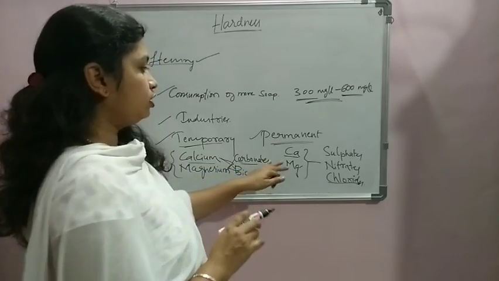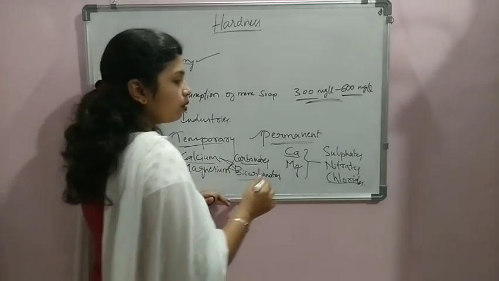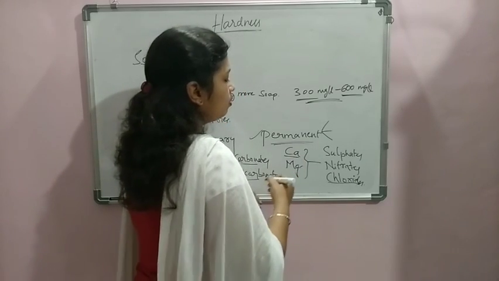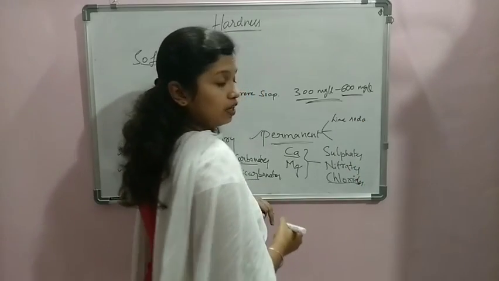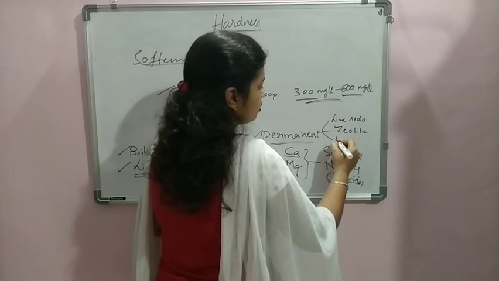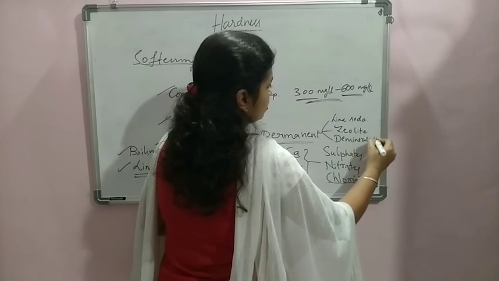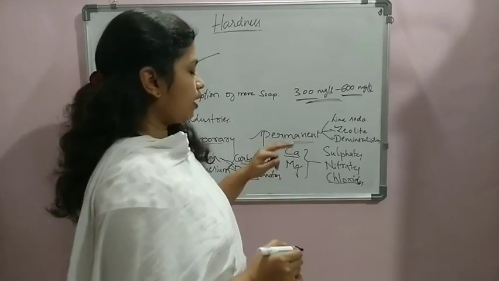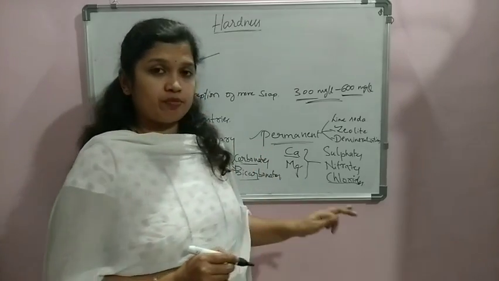So, removal of this is pretty difficult, and we have to go for some higher version of methods in order to remove the permanent hardness. The methods we choose for the removal of the permanent hardness are, first, the lime soda method, the addition of lime soda, second, the zeolite method, and the last one is the demineralization method. Under these methods, the zeolite and demineralization processes have the capacity to give zero hardness water, that is completely free from the minerals.